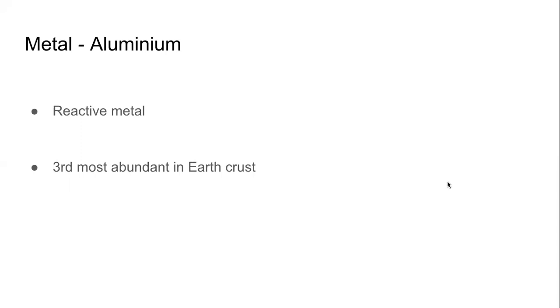Also, something that we haven't studied before, it is the third most abundant element in the Earth's crust, after oxygen and silicon. So the element that is most available in the Earth's crust is oxygen, second one is silicon, and the third one is aluminum.